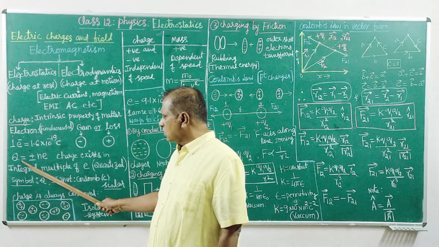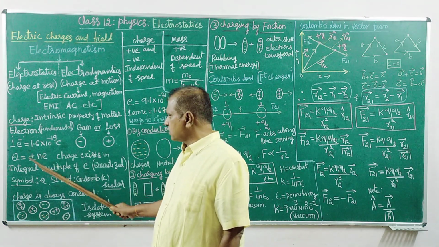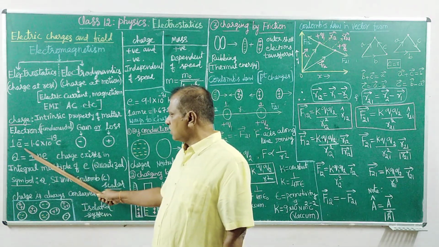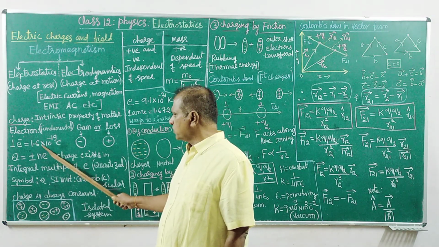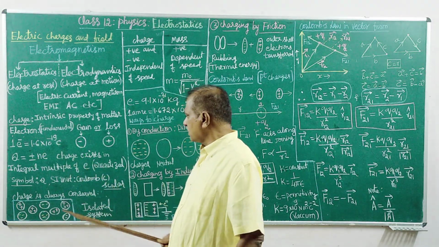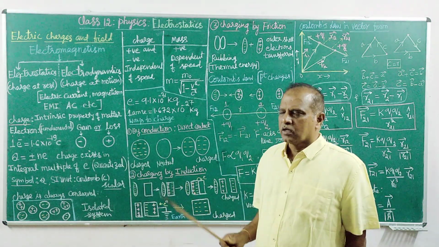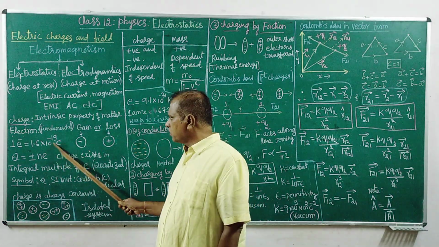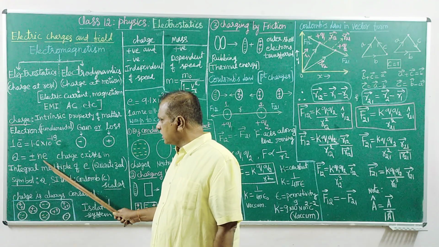As you know, there is a fundamental electron charge. The unit of charge is the coulomb. The small electron possesses a small amount of charge, 1.6 times 10 to the power of minus 19 coulomb. The coulomb is the unit of charge. It is a scalar, not a vector, the magnitude of charge. So that is the charge per single electron.